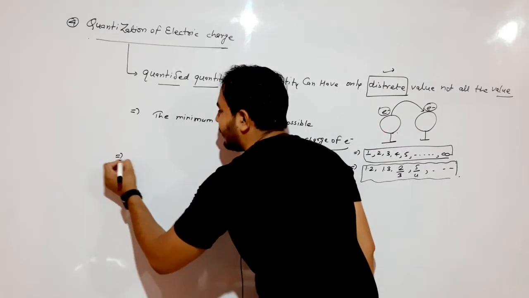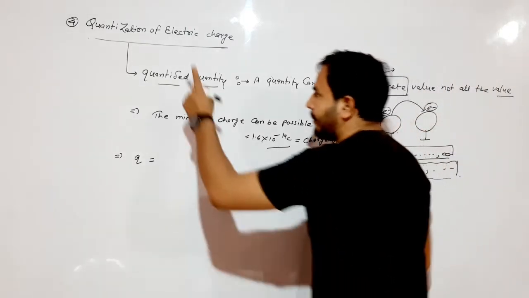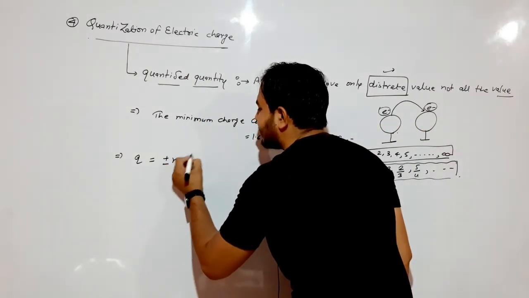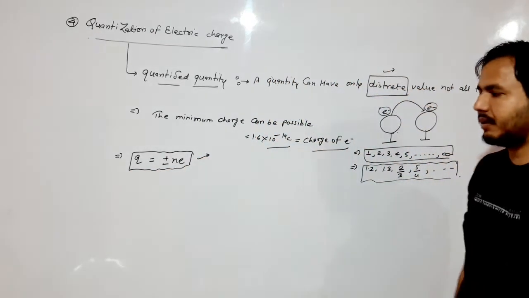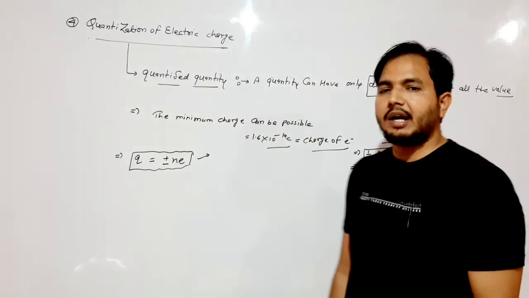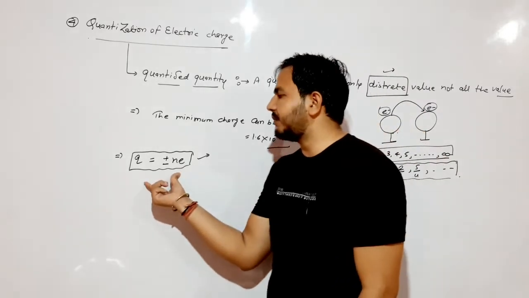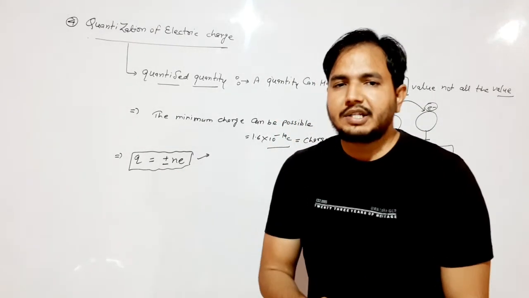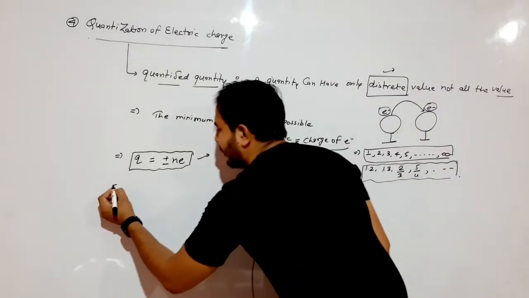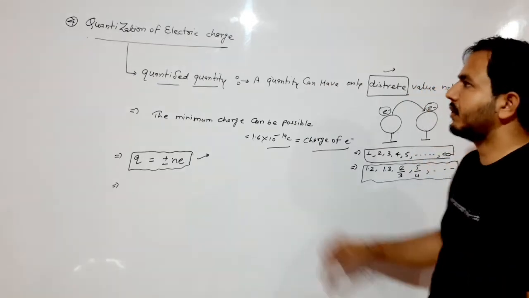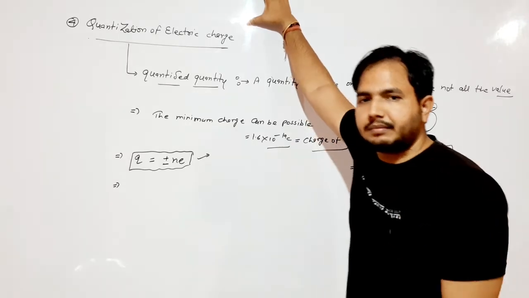So we can find the value of charge on any object by this formula, plus minus Ne. This formula will help us to find the value of charge, and the number of electrons on any object. This is the form of the quantization of electric charge. Clear? The quantization of electric charge was established by the scientist Millikan.